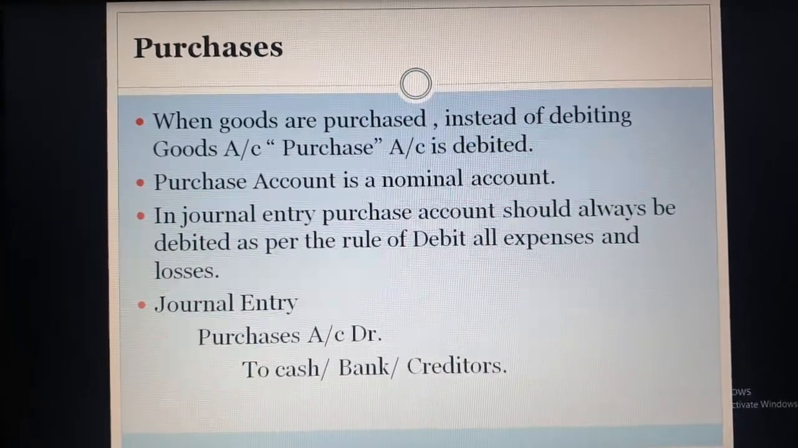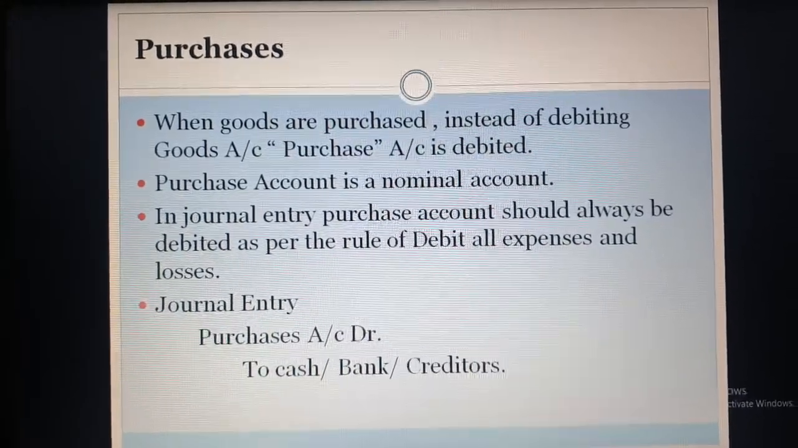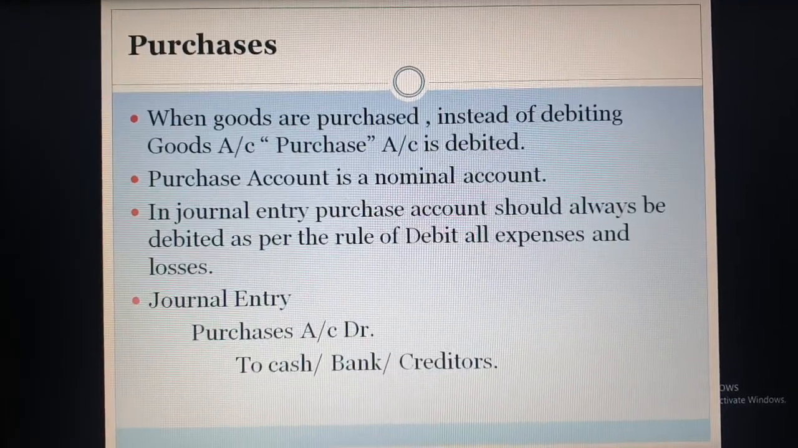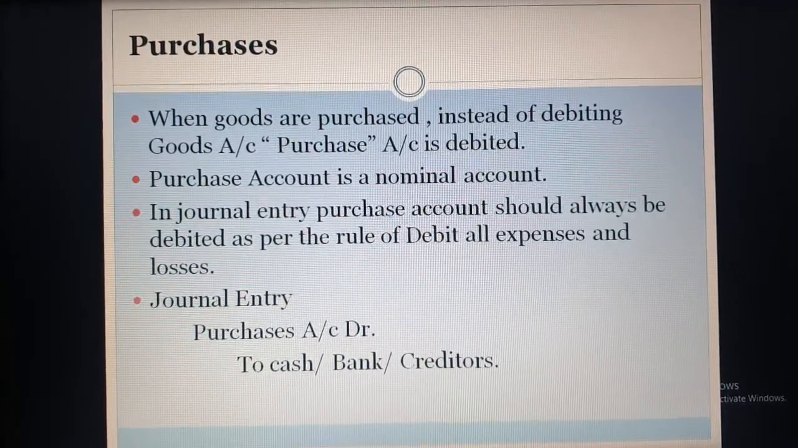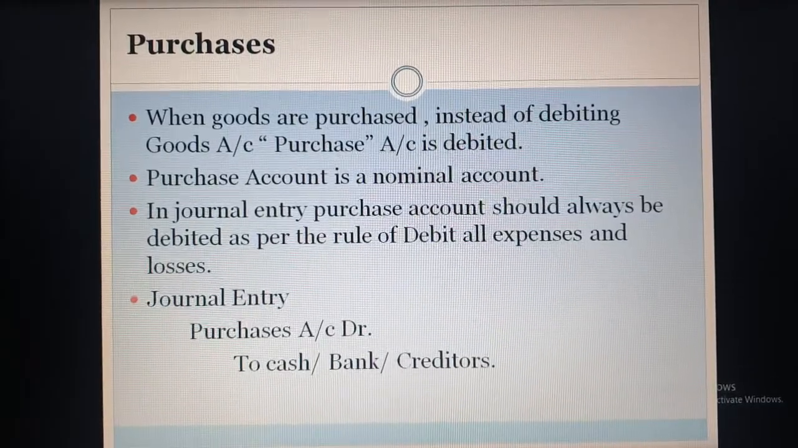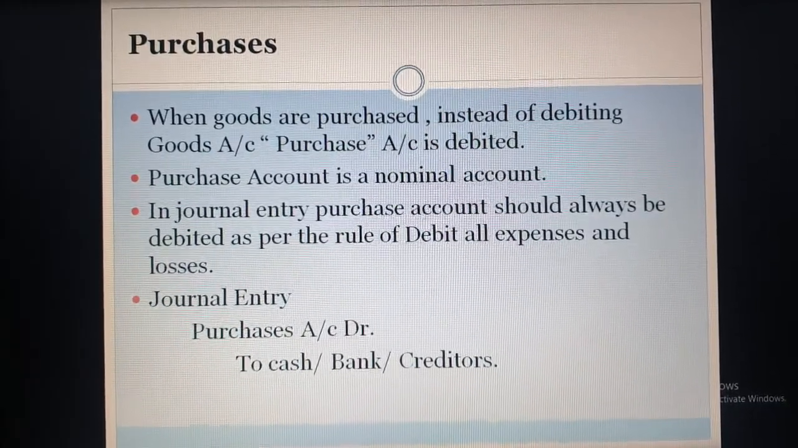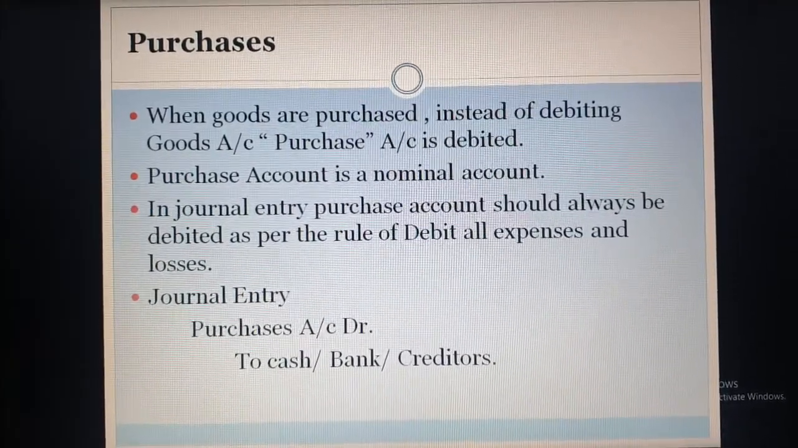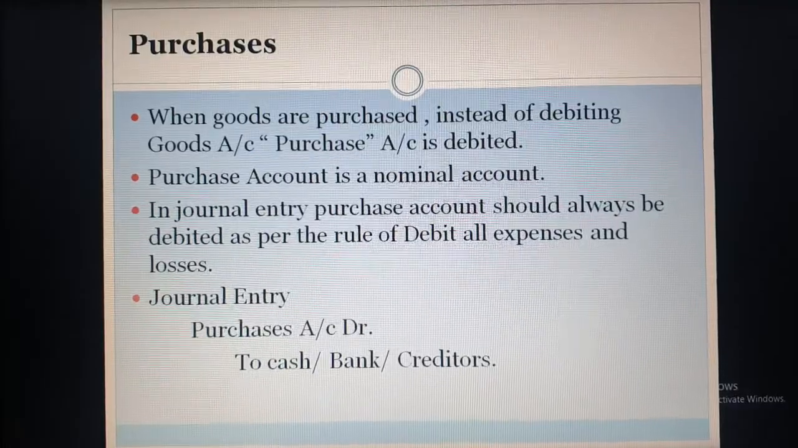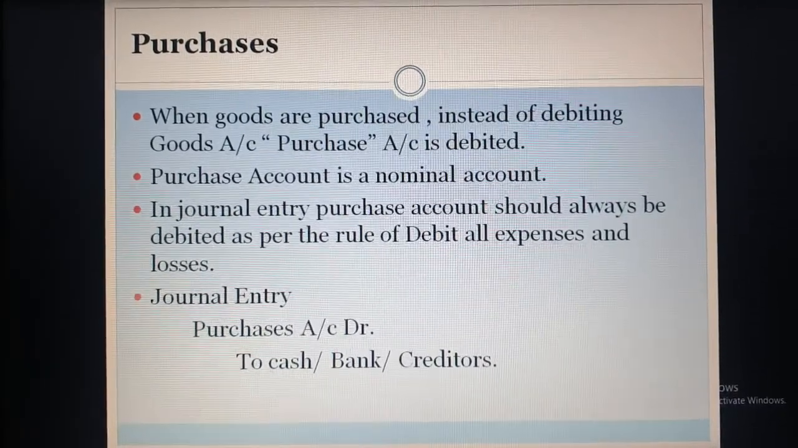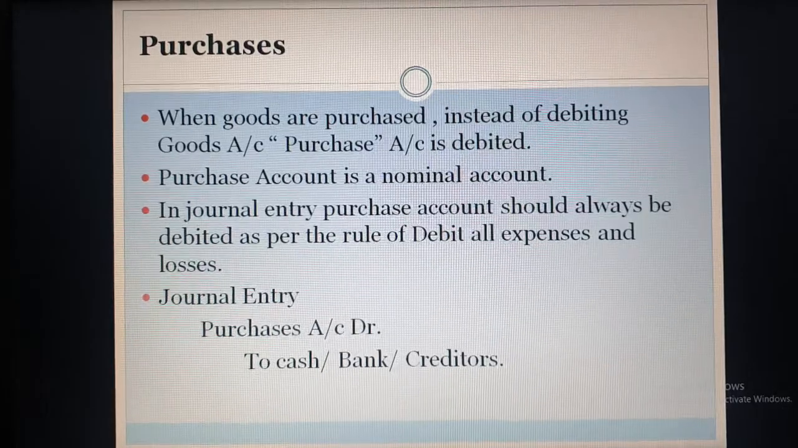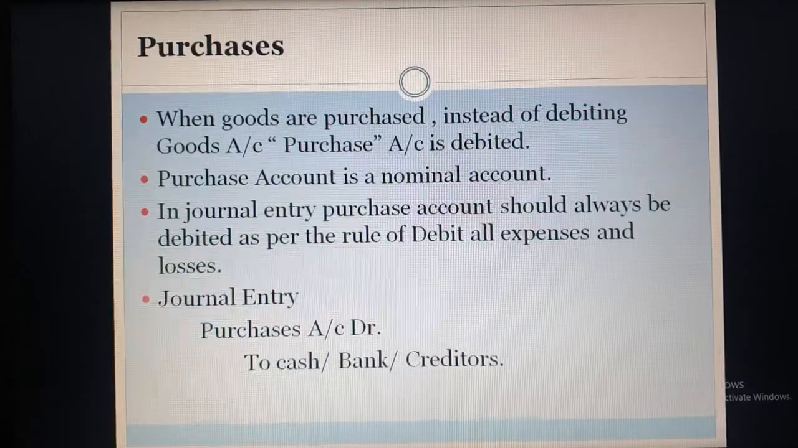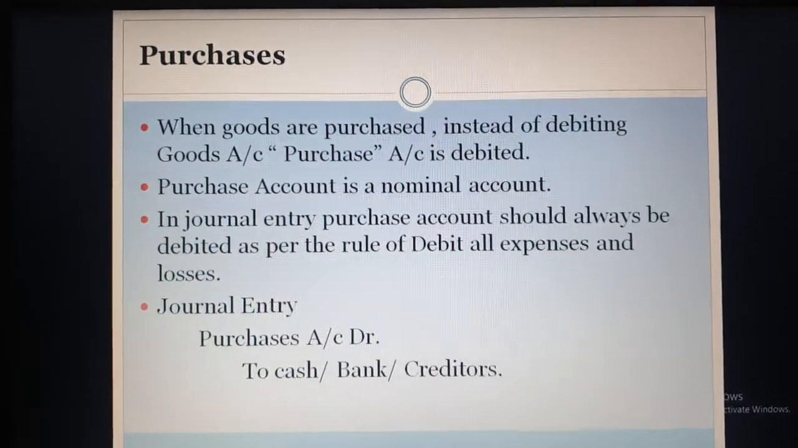And why is purchase to be debited? Because purchase is related to nominal account. And what is the rule of nominal account? That is debit all expenses and losses, credit all income and gains. So whenever you purchase goods, it is an expense for the business. So as per the rule of nominal account, debit all expenses and losses, purchase should be debited. So always purchase should be debited, and credit should be given to cash, bank or creditor.